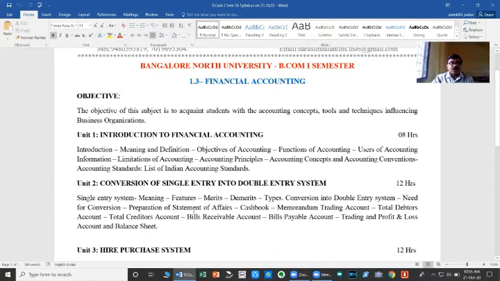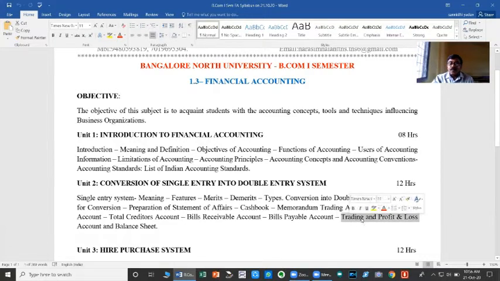Here we are going to study the meaning of the single entry system, features, advantages, disadvantages, and types of conversion into the double entry system, need for conversion, preparation of statement of affairs, cash book, memorandum trading account, total debtors account, total creditors account, bills receivable account, bills payable account, and finally, to ascertain the exact profit or loss, we are going to prepare the trading and profit and loss account.